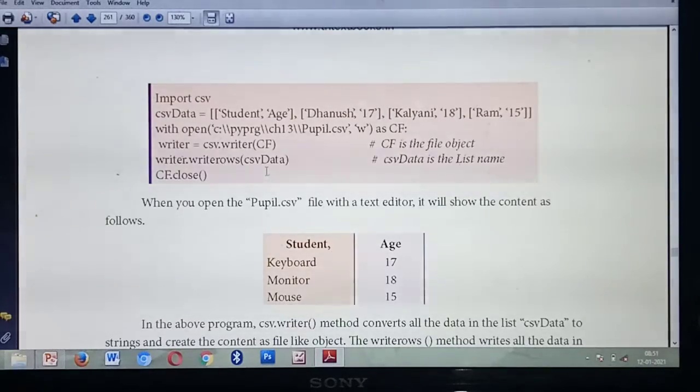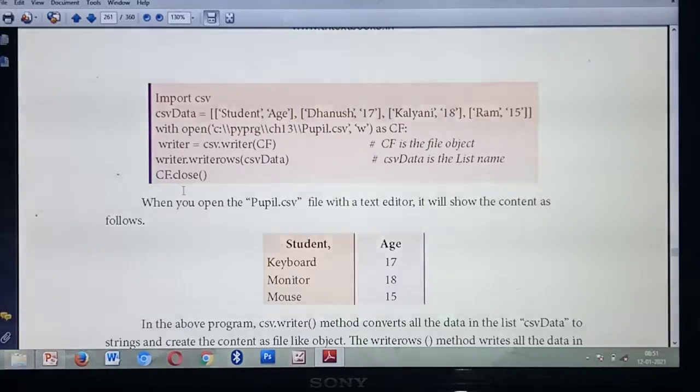Understood? Next you are going to close the file. What's the function used for closing? close(). So you should call the file object with close(). What's the name of the file object? CF. So cf.close(). Understood? So what's the meaning of this program? You are going to import data. You are going to write some CSV files row by row.